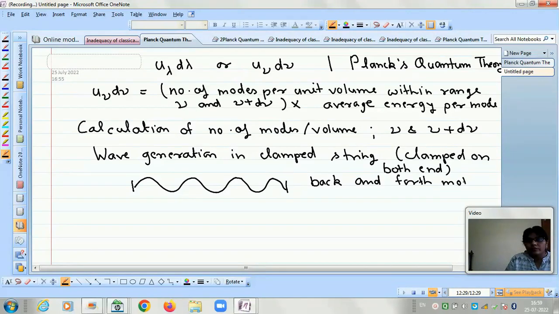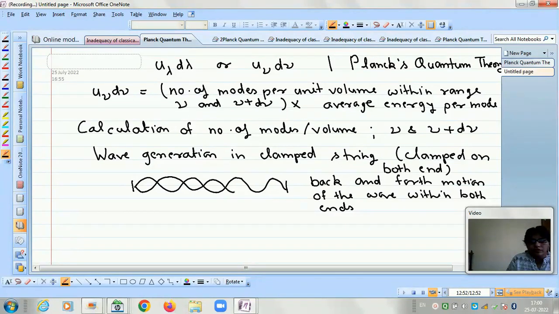So there is a back and forth motion of the wave within both ends, and therefore the wave will look like this. The second wave will be like this.